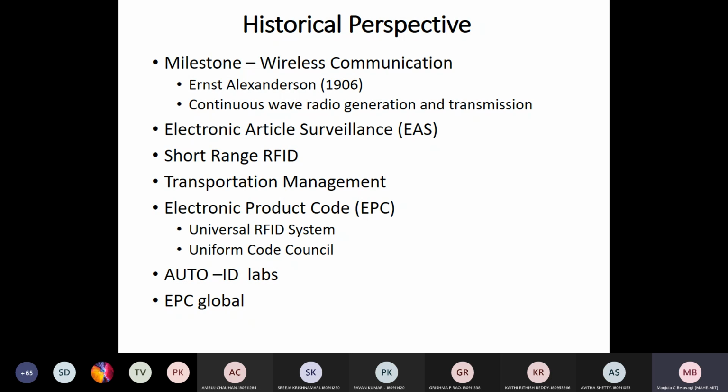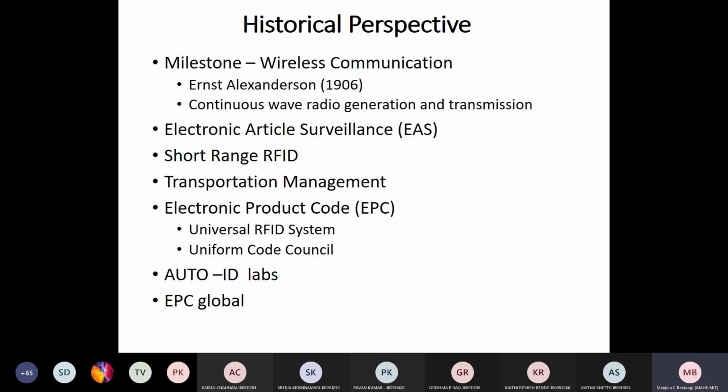In 1906, the demonstration of a 2 kW 100 hertz alternator by Ernst Alexanderson was an important milestone in the development of wireless communication.